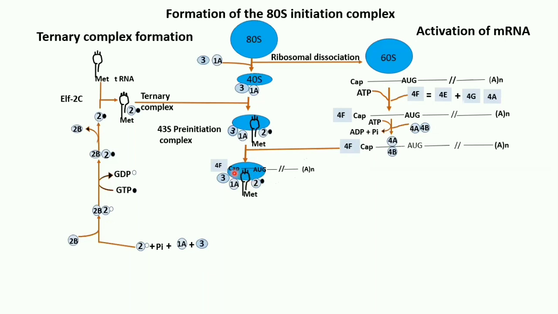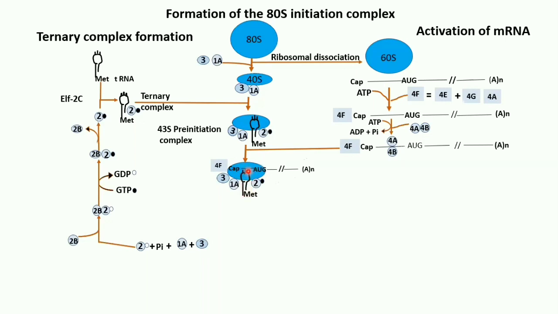Now there is a codon. If you see, the initiation codon is AUG. This has to be recognized by this initiation complex. So for this, there is a sequence. This sequence is known as the Kozak consensus sequence in the eukaryotes, and it is known as the Shine-Dalgarno sequence in prokaryotes. This sequence will recognize this AUG, this initiation codon on the mRNA, and then it will recognize and bind it.